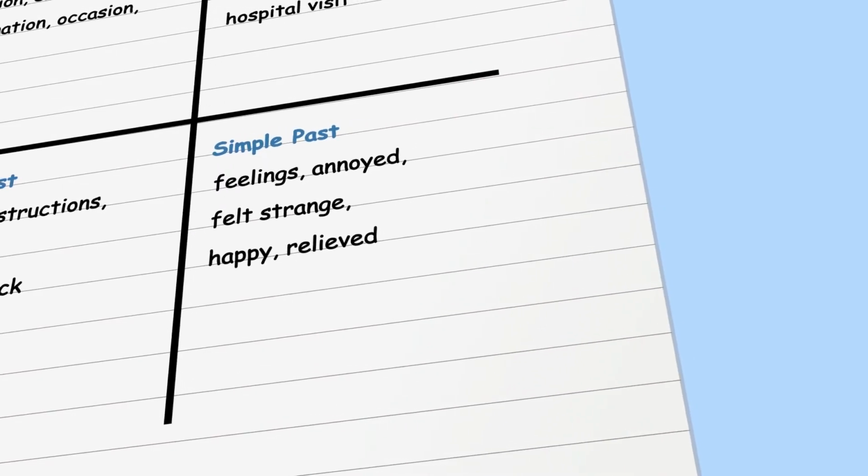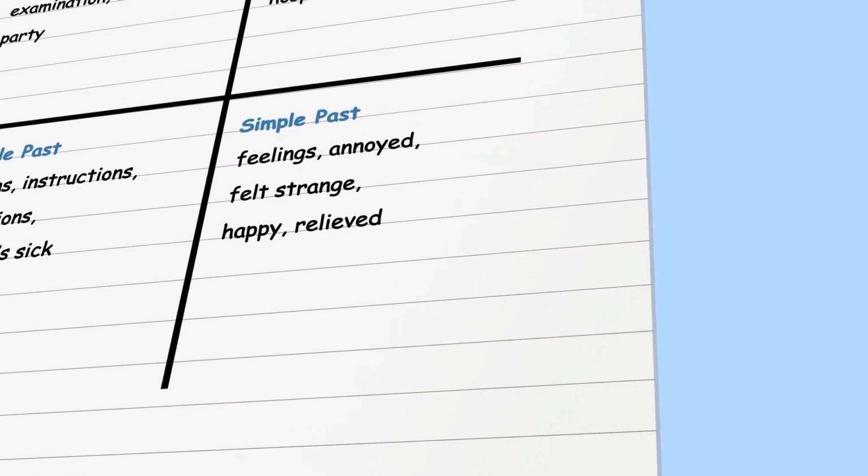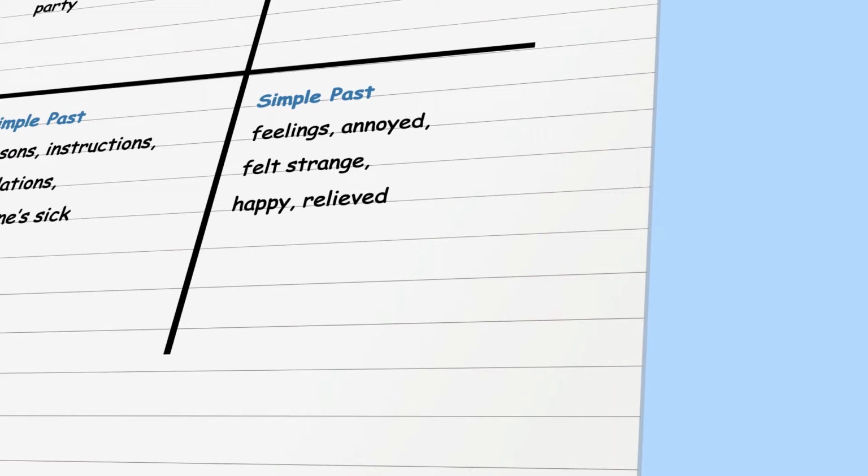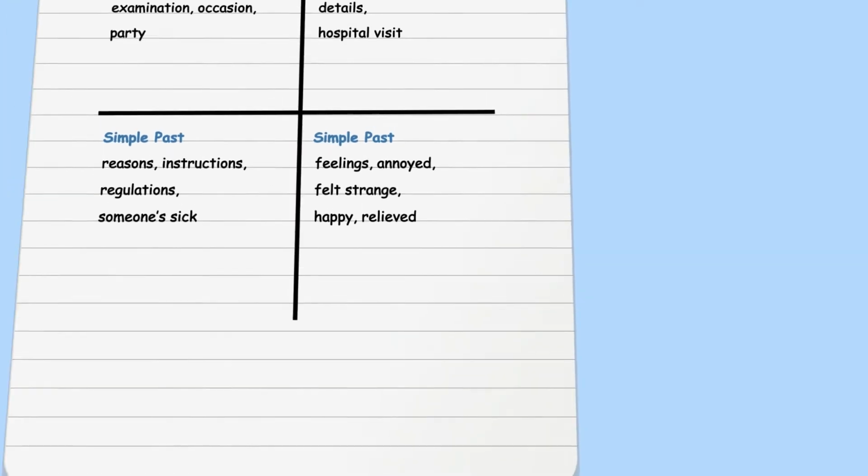The final cue is about our feelings. How did we feel about not being able to make calls? And we might have felt annoyed, or maybe happy, or the situation might have felt strange. It depends. Now let's see if you like our answer.